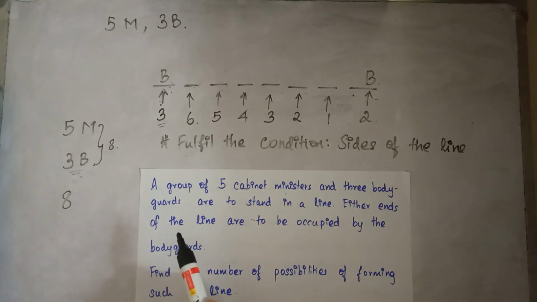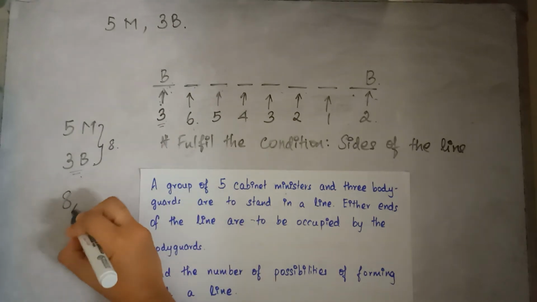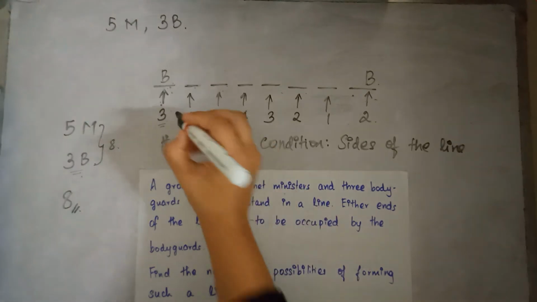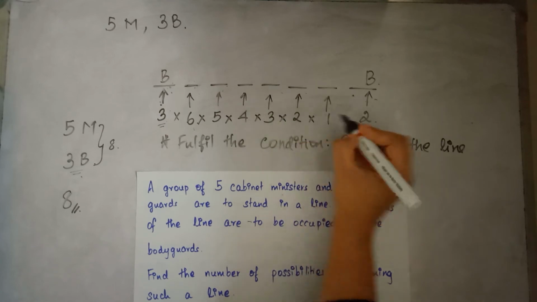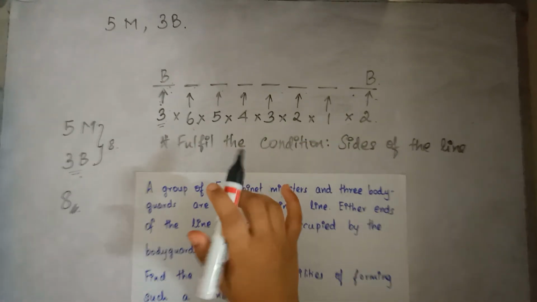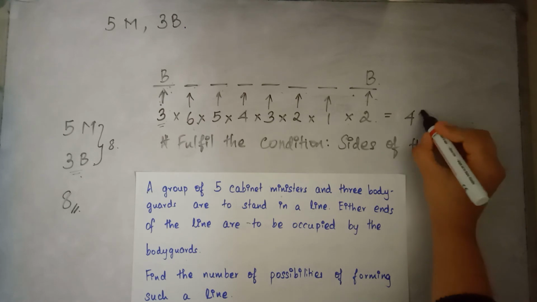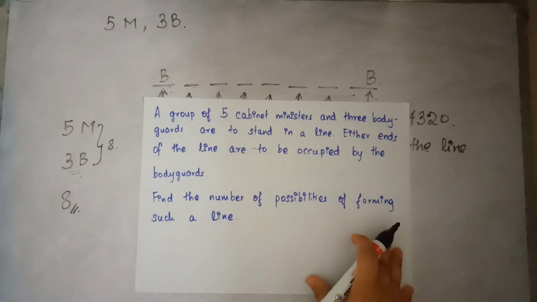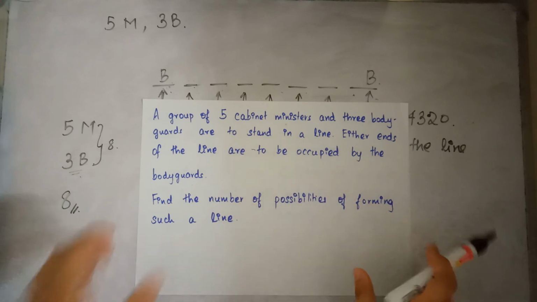Another thing which you have to notice, since these 2 spots are filled, I won't start with 8. There are a total of 8 people, but I'll start with 8 minus 2 because 2 spots are filled up. So now I have to multiply all of this to get the number of possibilities. The product of all of these numbers will be equal to 4,320. So there are 4,320 ways for 5 cabinet ministers and 3 bodyguards to stand in a line.